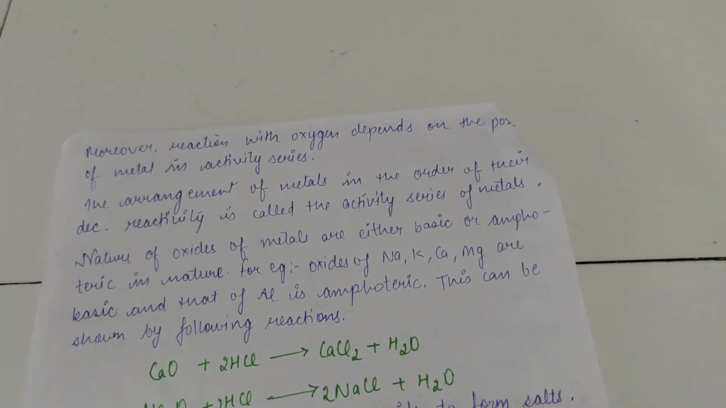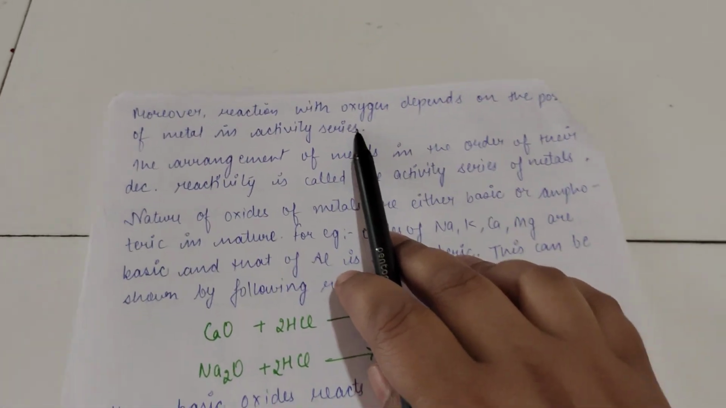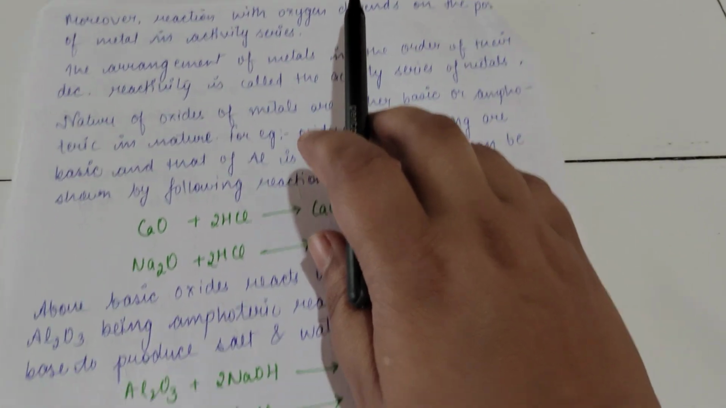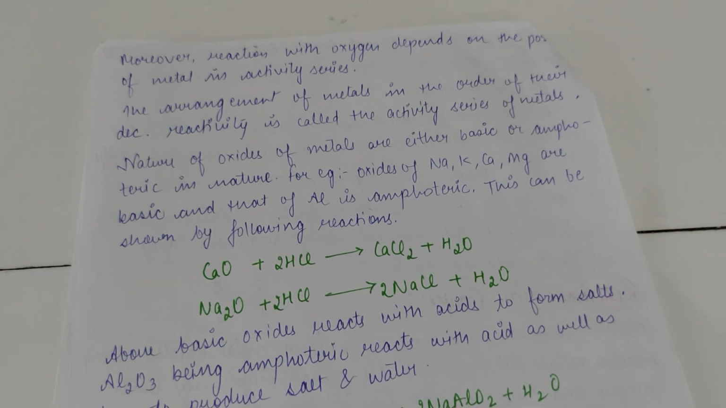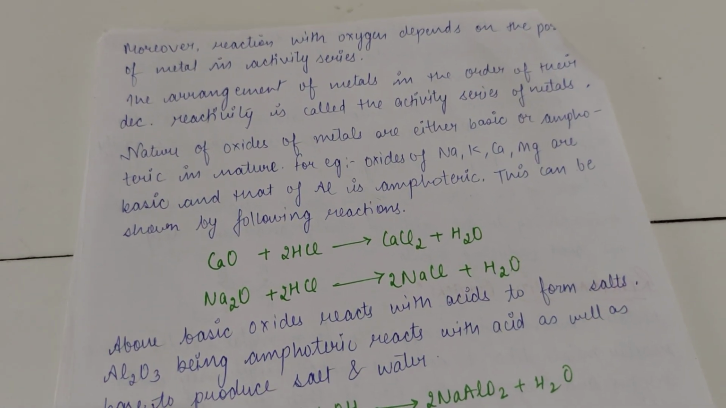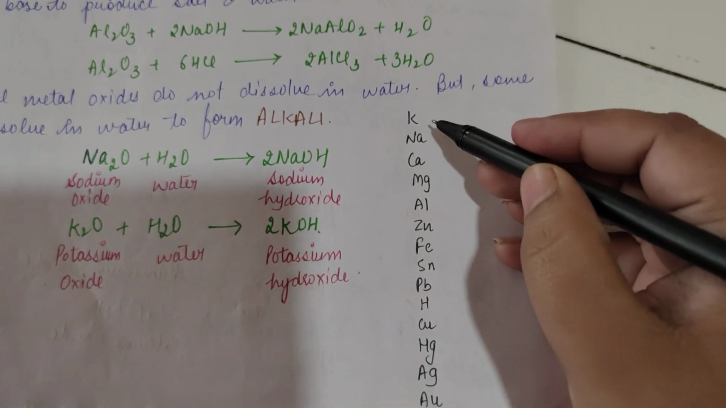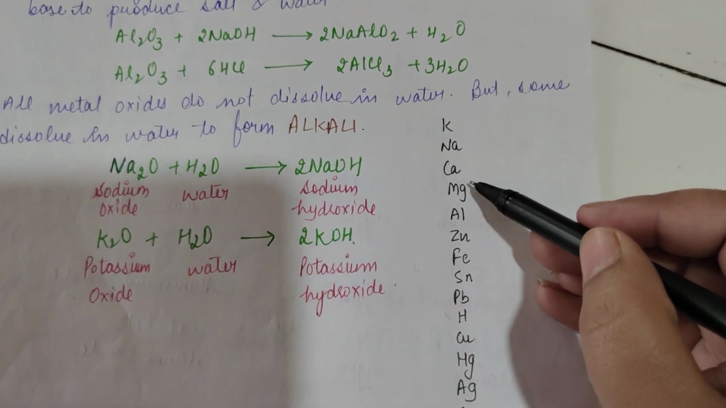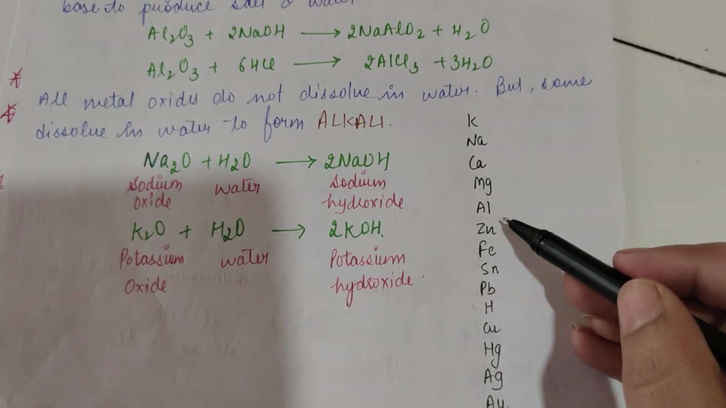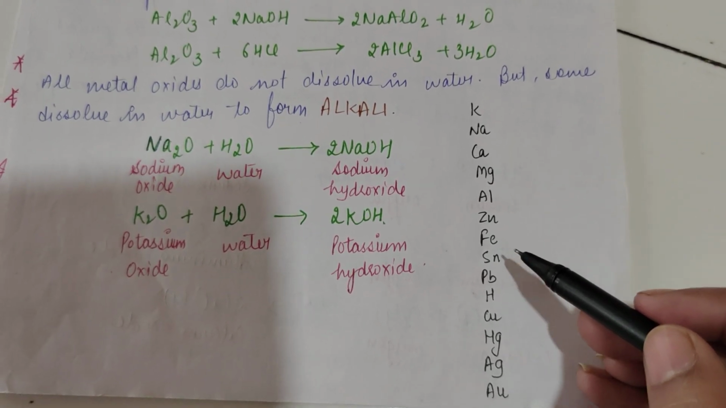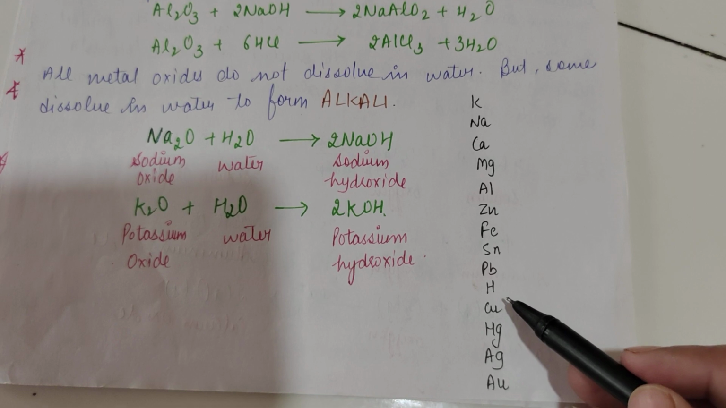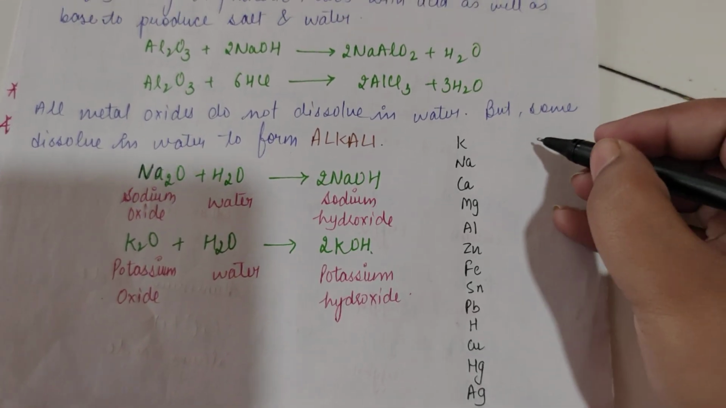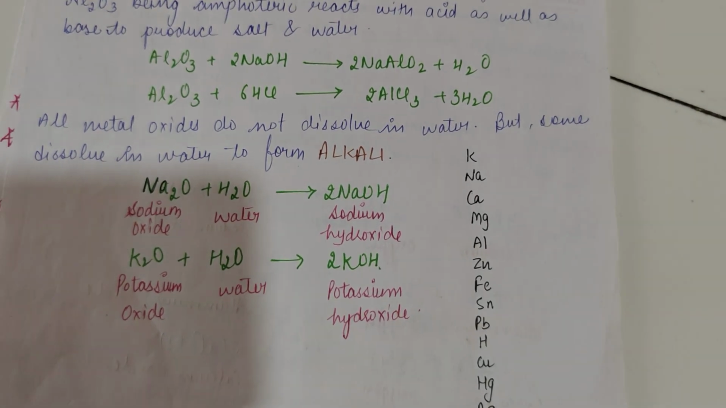the reactivity of metals. The reaction of metals with the oxygen also depends on its reactivity, the position of the metal in the reactivity series. Now this reactivity series is present in your NCERT book. Okay, I have also written the reactivity series here, like the first is potassium, sodium, calcium, magnesium, aluminium, zinc, iron, tin, lead, hydrogen, copper, mercury, silver, gold. This reactivity series you have to remember.